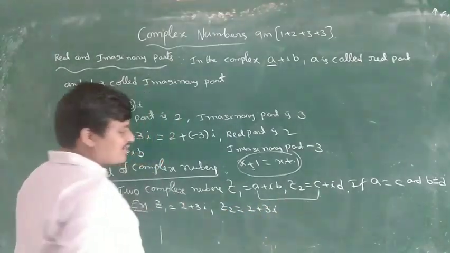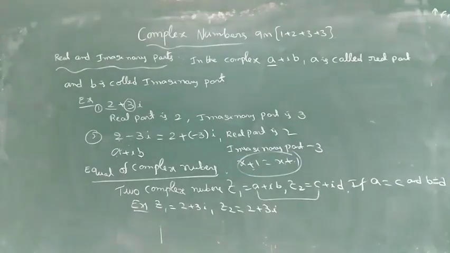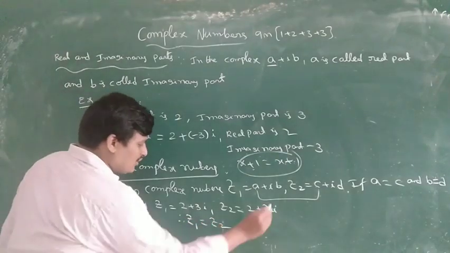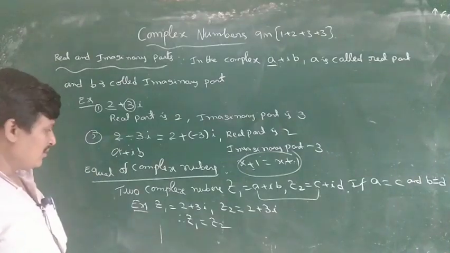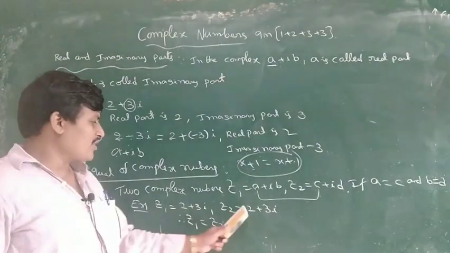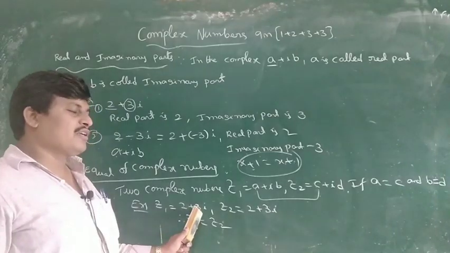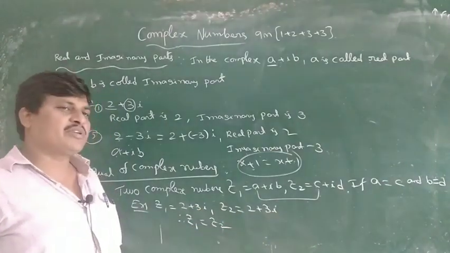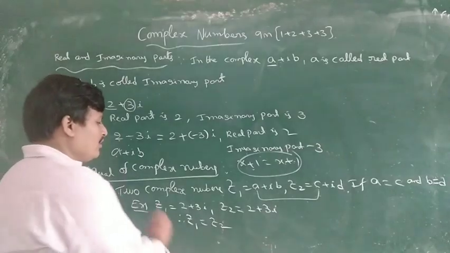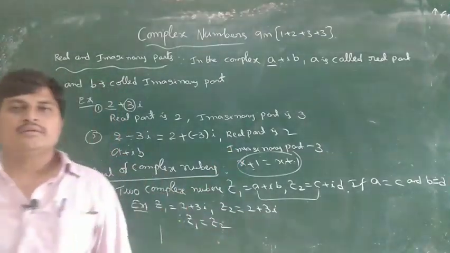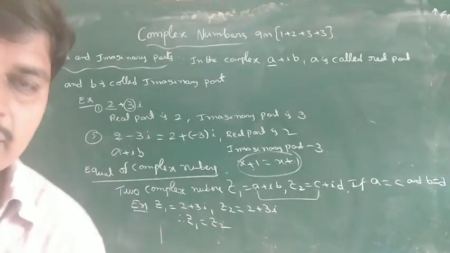Are these equal complex numbers or not? These are equal. Therefore z1 is equal to z2, because the real parts are both 2 and the imaginary parts are both the same. So these complex numbers are equal.